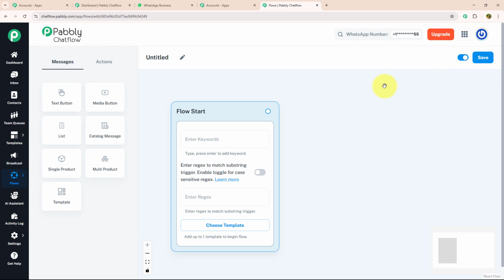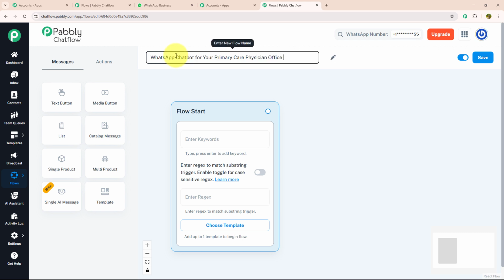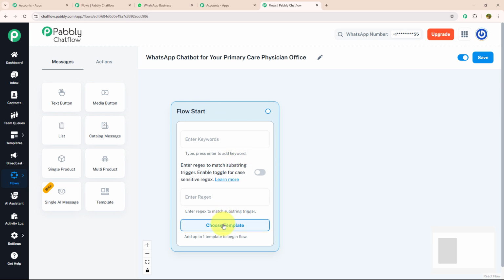Here, to create a new flow, you just need to give a meaningful name. As we are making this chatbot for physician office, I will name it accordingly as WhatsApp chatbot for your primary care physician office. Now, after giving meaningful name, we need to know about three main features which are given inside the flow start: keywords, regex, and choose template. Let's see each feature individually.